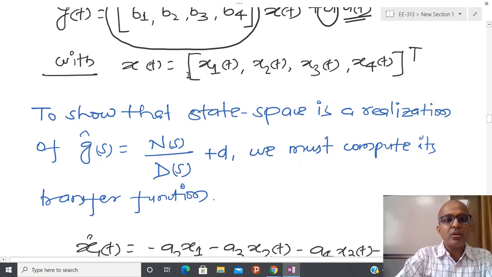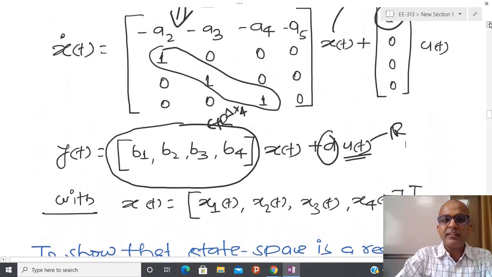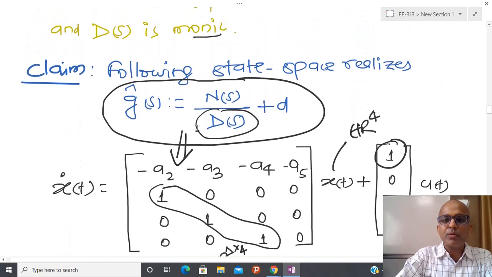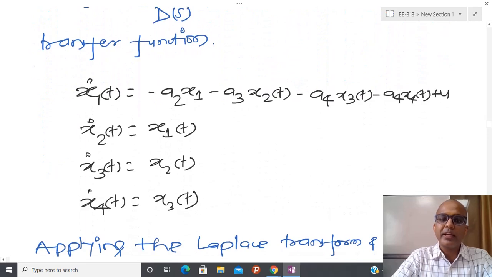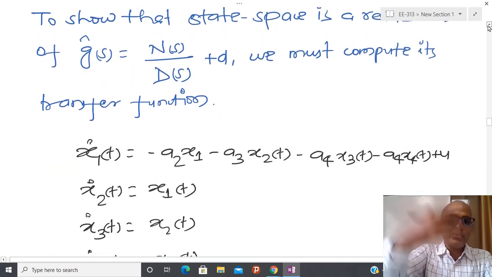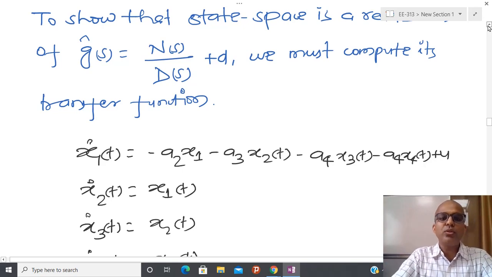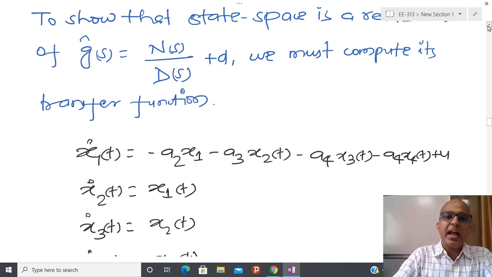Now, because I have already assumed this, I have only one job: to prove the claim I have made. The claim is that from the transfer function I have obtained this kind of state space model. From this state space model, again I am going to get the same transfer function, and this is always unique. You know that if I know the state space equation, then I am able to uniquely generate the transfer function.